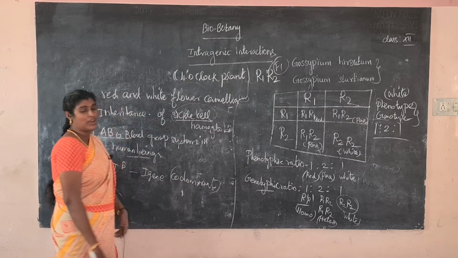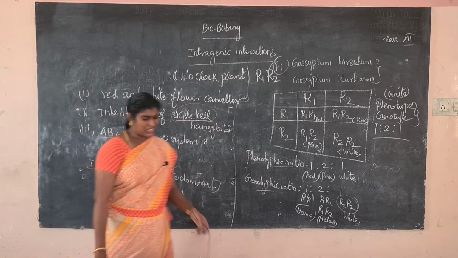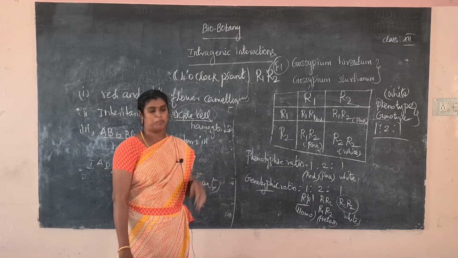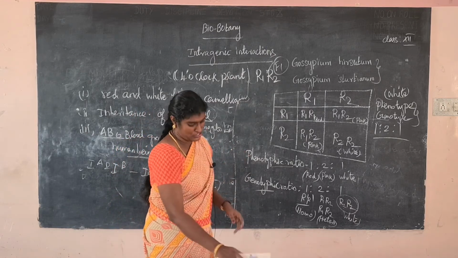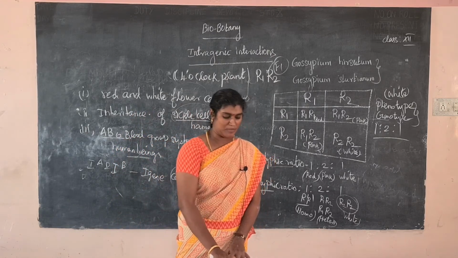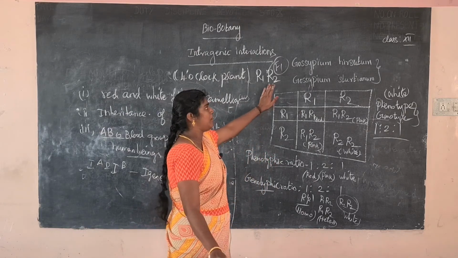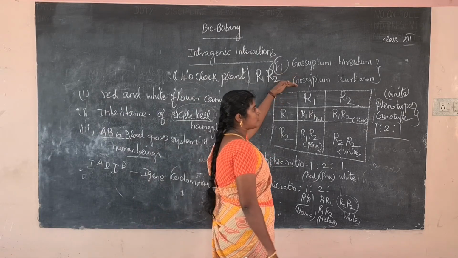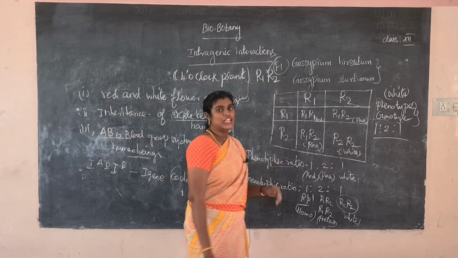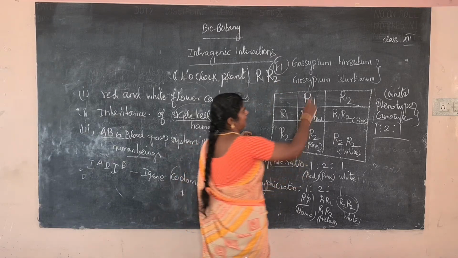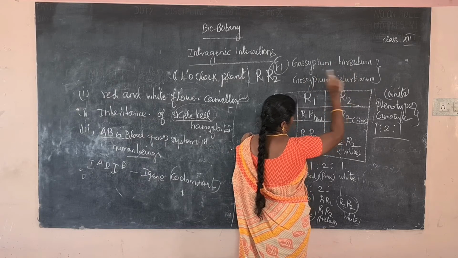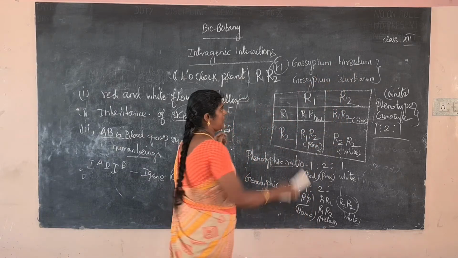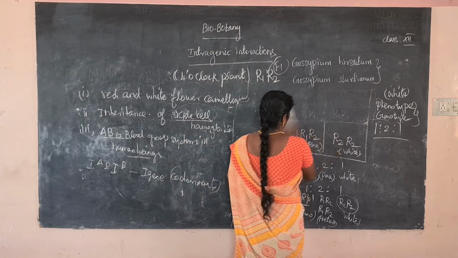Next, dominance is demonstrated in plants with the help of electrophoresis for protein function. Using protein substances, electrophoresis is done. The plants are Gossypium cristatum and Gossypium sturtium.